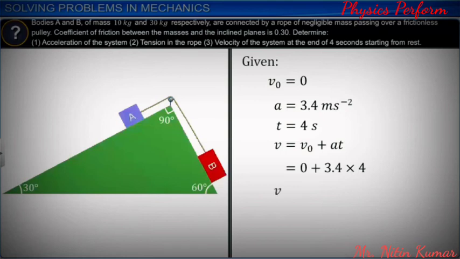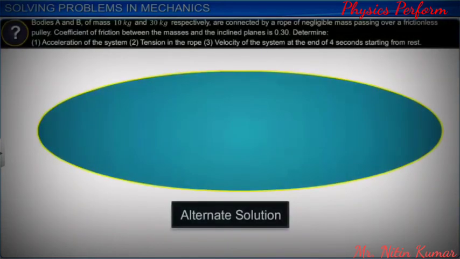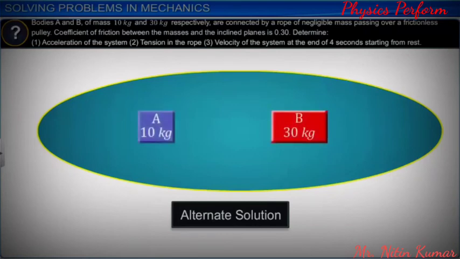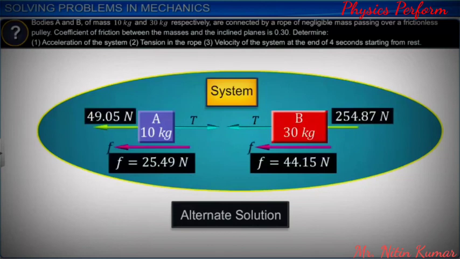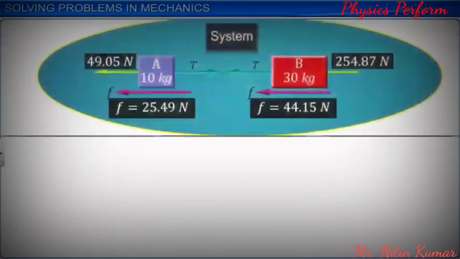Another way to solve this problem is that we can combine the two bodies A and B along with the rope into a system. Tensions T acting on body A and B now become internal forces and hence cancel out each other and will not be taken into consideration while writing the net force equation. The net force of the system along x direction is equal to the product of the total mass of the system and its acceleration.